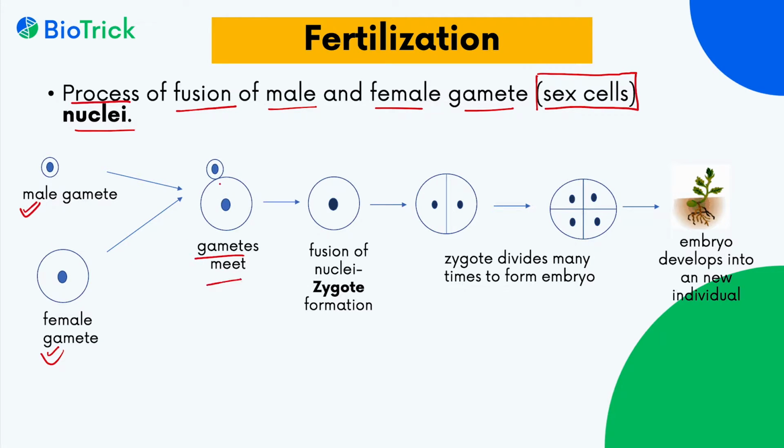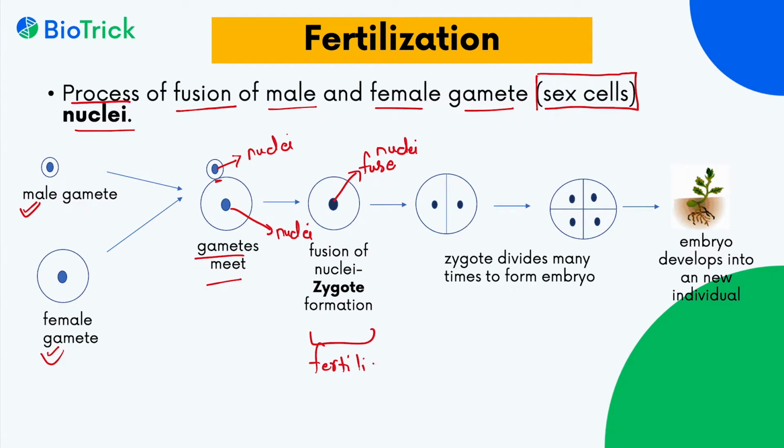When these gametes meet, their nuclei, this is the male gamete nuclei and this is female gamete nuclei. During the process of fertilization, these nuclei fuse. And this process is called fertilization.